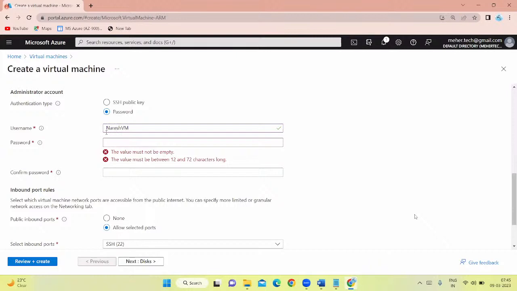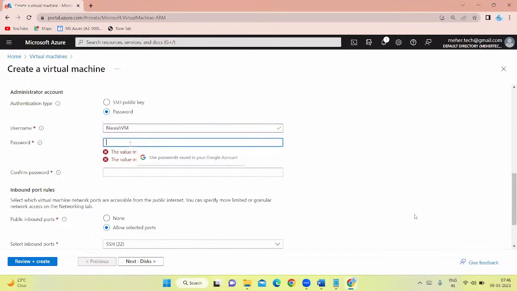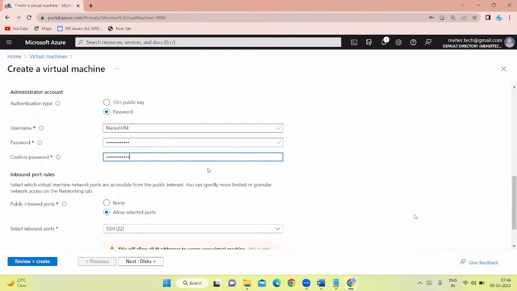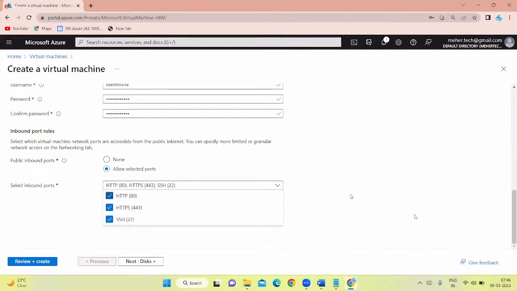This is the admin user name I'm giving here, and then the password. Confirm password.